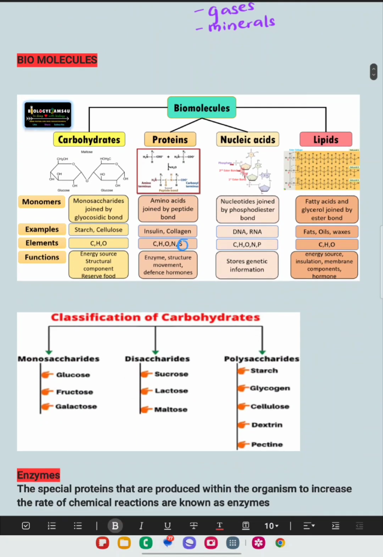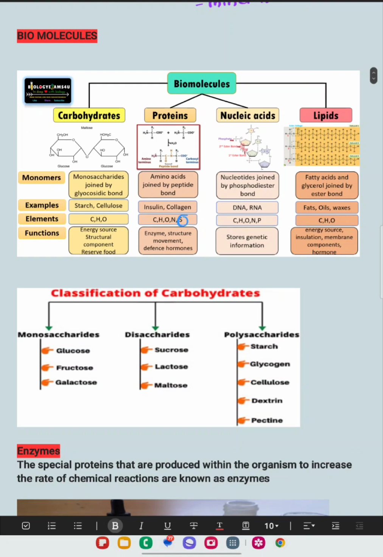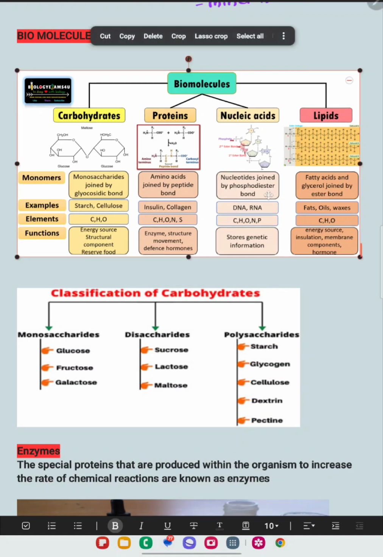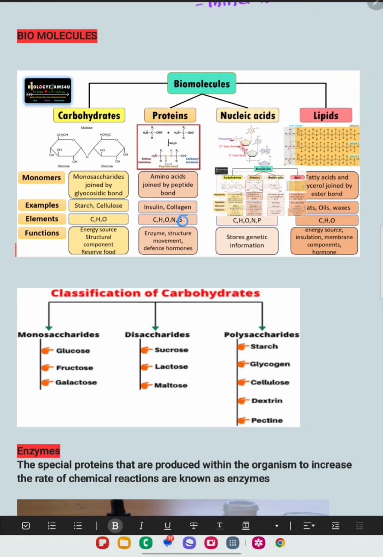As I said earlier, the biomolecules are carbohydrates, proteins, nucleic acids and lipids. The monomers of these biomolecules respectively: carbohydrate is made up of monosaccharides, proteins of amino acids, nucleic acids of nucleotides, and lipids are made up of two types of monomers, fatty acids and glycerol. Then let's move into the elements.